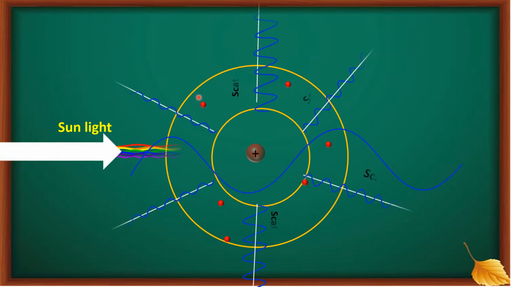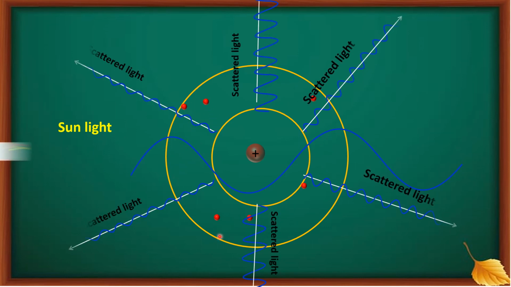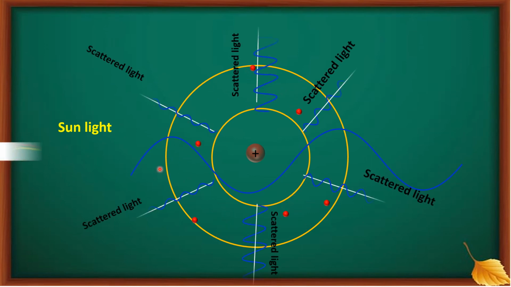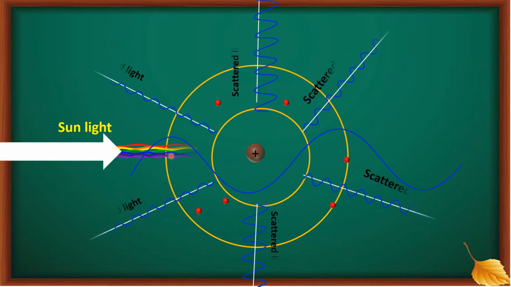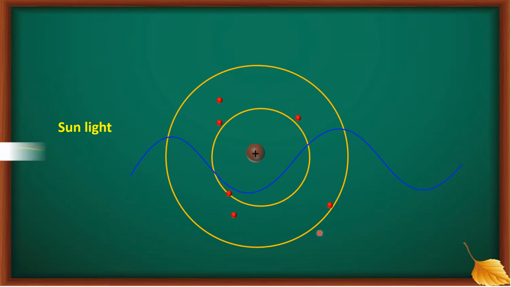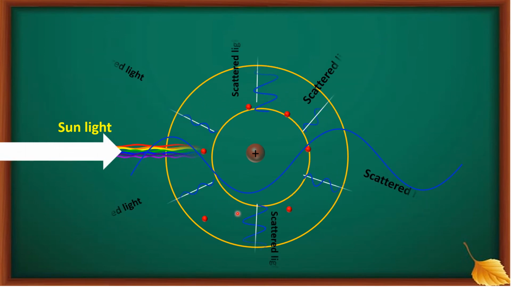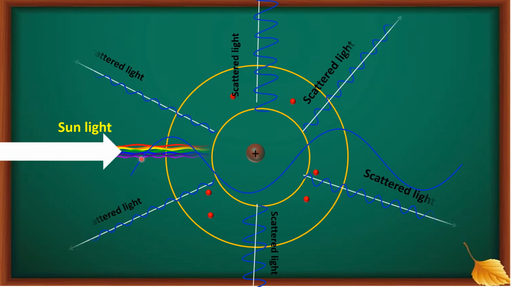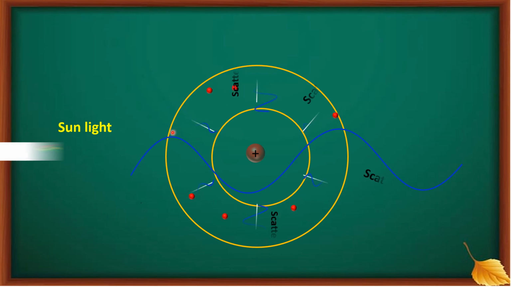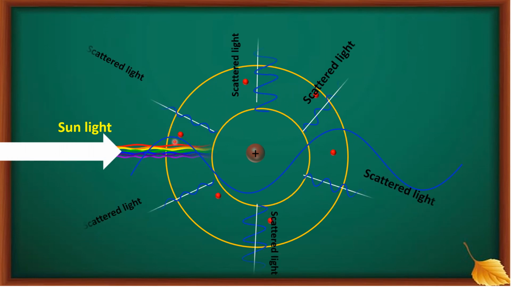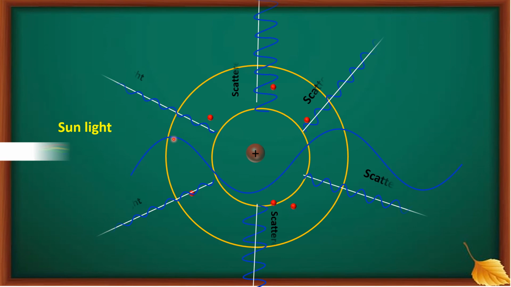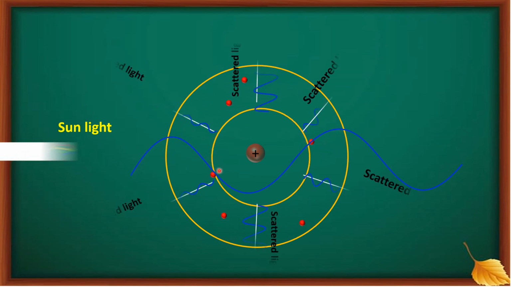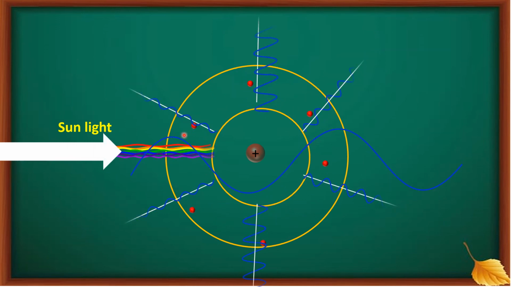That means this nitrogen or oxygen molecule is absorbing only blue color light which is incident on them, and see here, from here to here, the wavelength of blue color light is from here to here. The size of the molecule, nitrogen molecule or oxygen molecule, is almost equivalent to the wavelength of the blue color light.